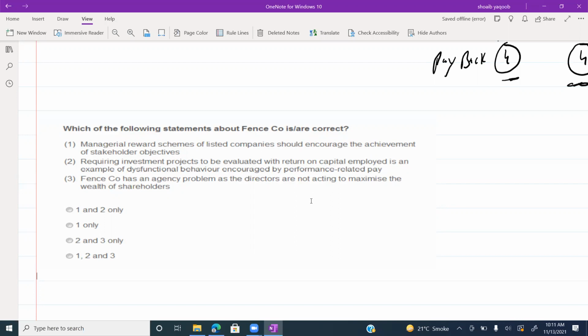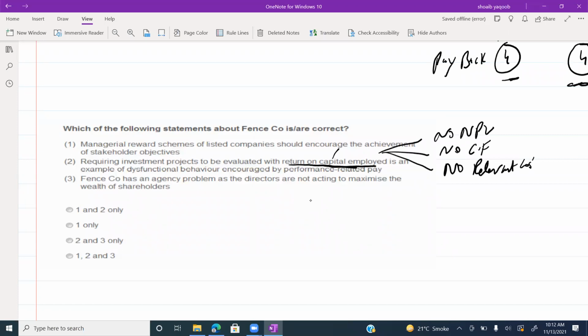So if you are using return on capital employed, not using NPV, you are considering no cash flows and no relevant cost; your bonus is only based on return on capital employed, which considers accounting income. That means you can manipulate the figures just to increase your performance related pay. This is dysfunctional behavior, which is not normal behavior.